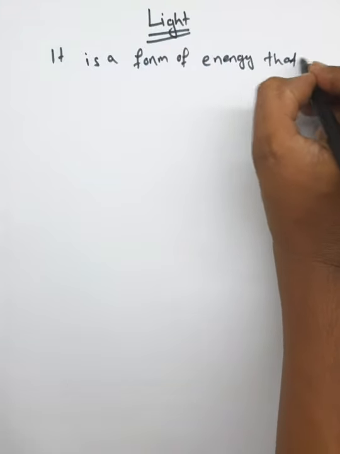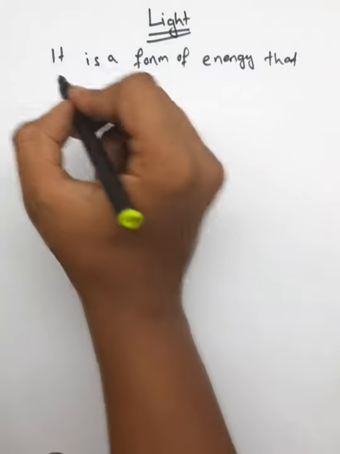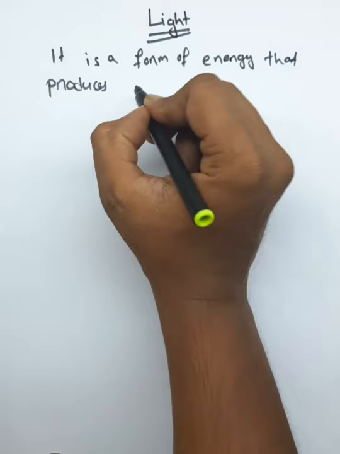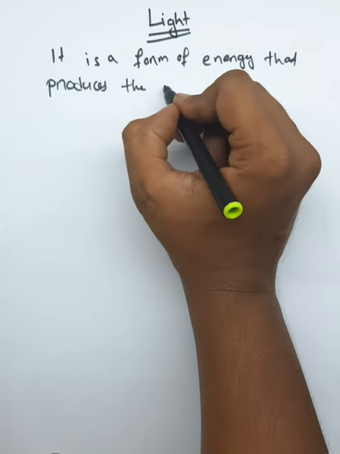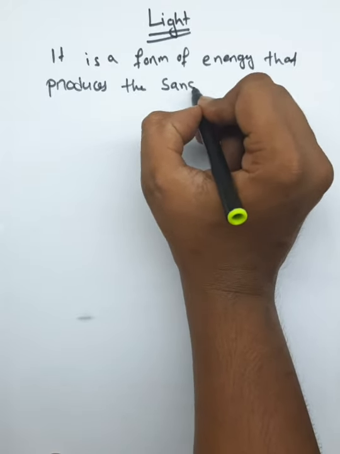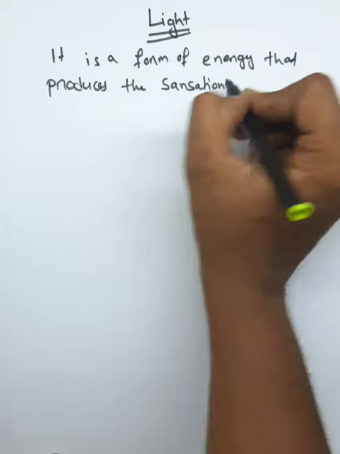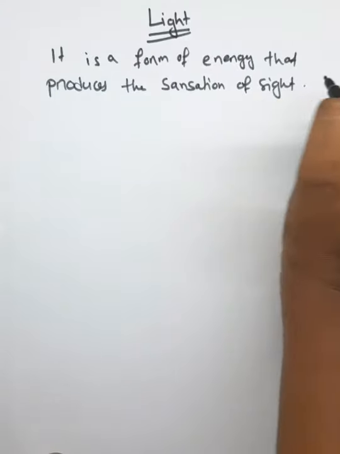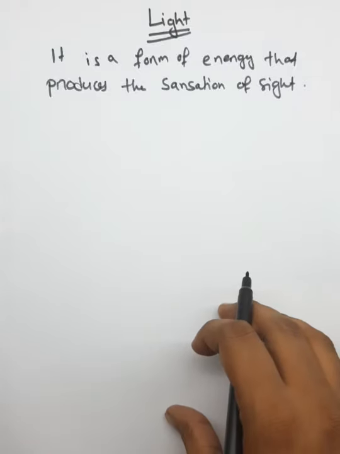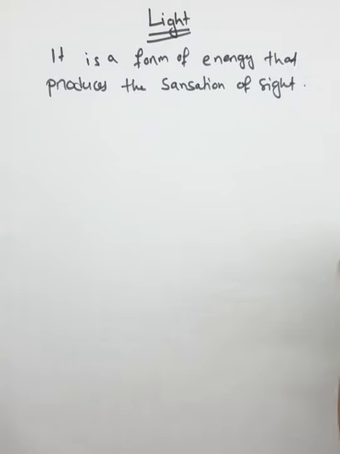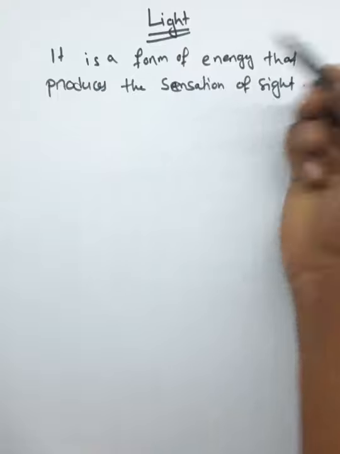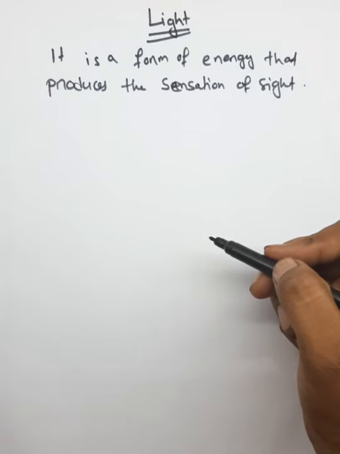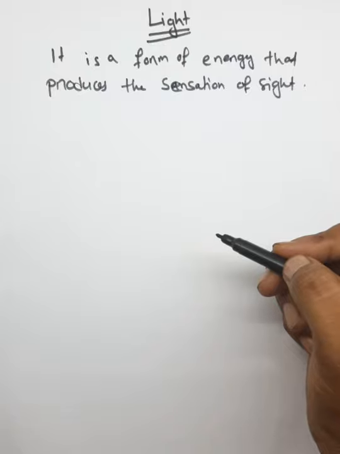that produces the sensation of sight. The sensation of sight, which means light is used to make things visible.